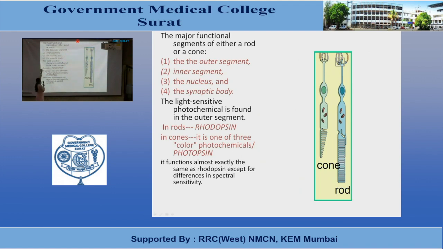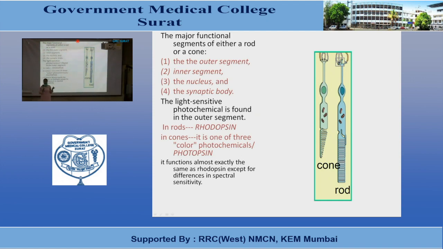Now the light sensitive photochemical is present in the outer segment of the rods and cones. It is a conjugated protein, a transmembrane protein, which is incorporated into the discs present in the rods and cones. In rods, this photosensitive chemical is known as rhodopsin, and in cones, it is one of the color photochemicals depending upon the type of the cones.